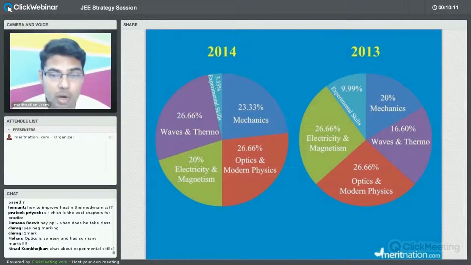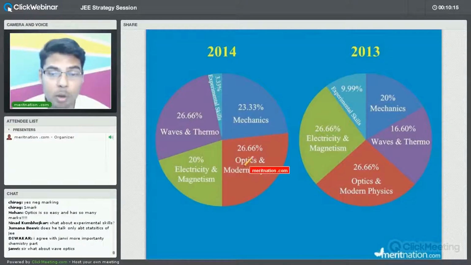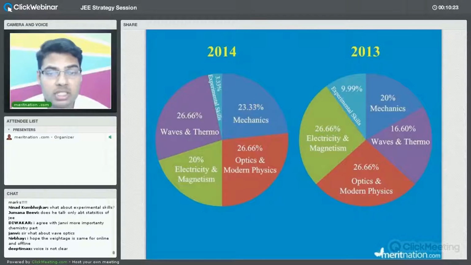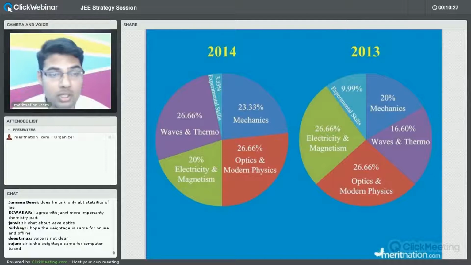So the basic idea is one student may be weak in waves and thermo, but he may like optics and modern physics more. Similarly, some other student may be weak in electricity and magnetism, or may be strong in mechanics. So you will have to set the priority, in what umbrella terms you will have to choose and concentrate on revising them again and again.